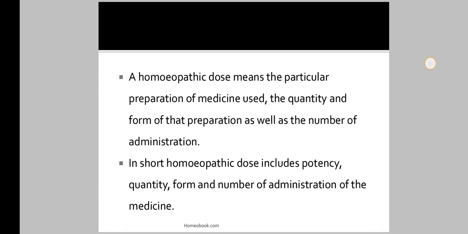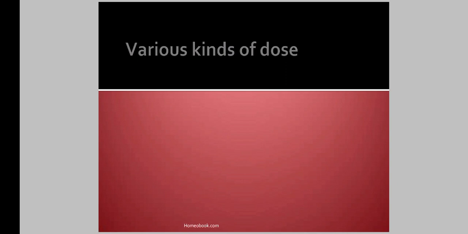That is, what the potency should be, what the quantity of that potency should be, what form we give to the medicine, and the number of administrations of the particular medicine. In short, this is the dose of the homeopathic medicine. It includes potency, quantity, form, and number of administrations of the medicine. This we call a homeopathic dose. Now we are going to study the various kinds of doses.